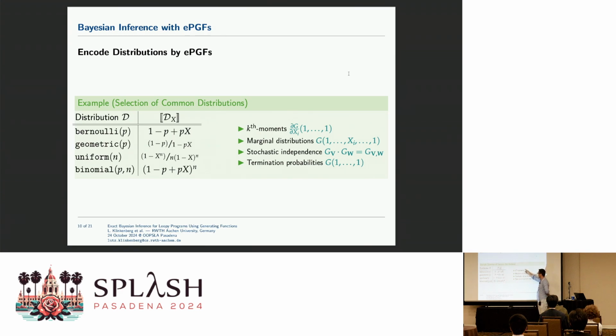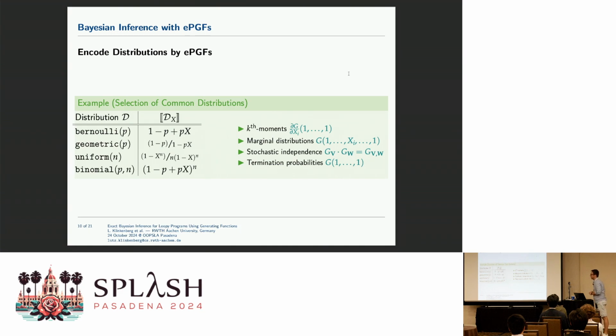We take the derivative and substitute these formal indeterminates with 1, or get marginal distributions just by substituting. Stochastic independence we can check by marginalizing for certain variables, and then see whether we take the product, whether we get back the joint probability. So there are very nice properties why we want to use this.